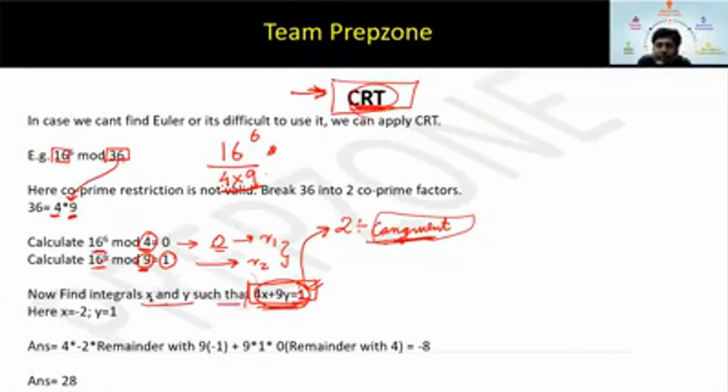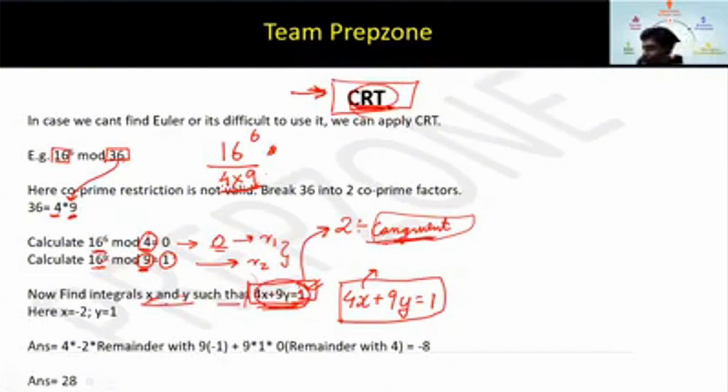Now I have to just find the value of x and y here. So you can find it by hit and trial. To apply hit and trial, there is also a method. Whenever, not in this question, in general, whenever you want to apply hit and trial, what you should do ideally is, see,